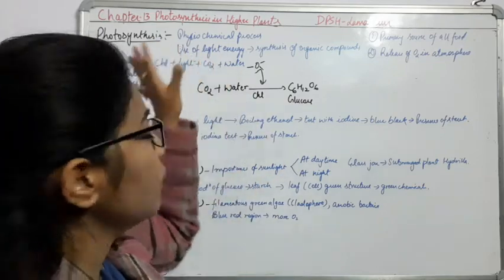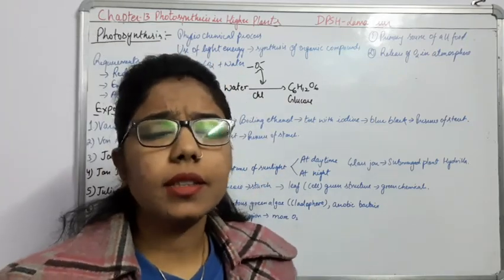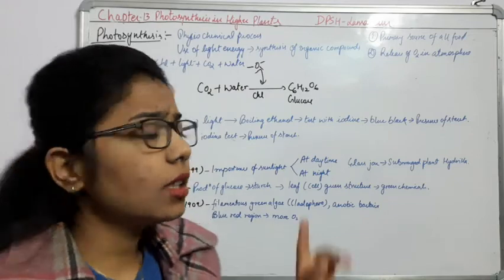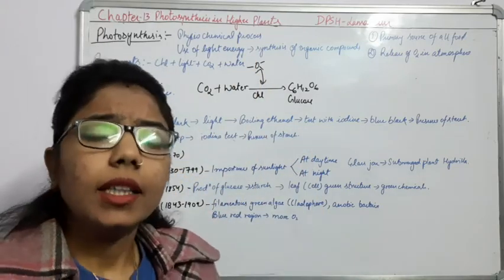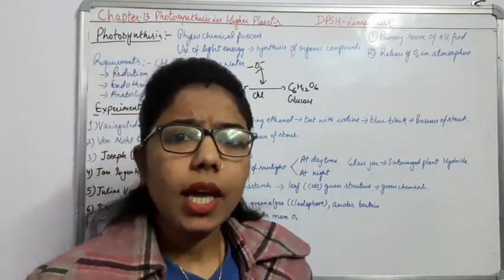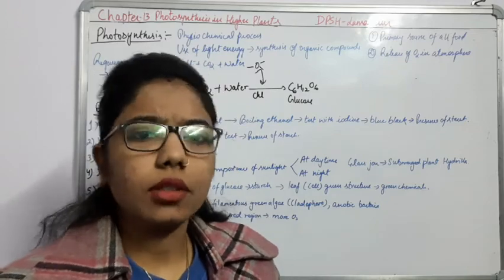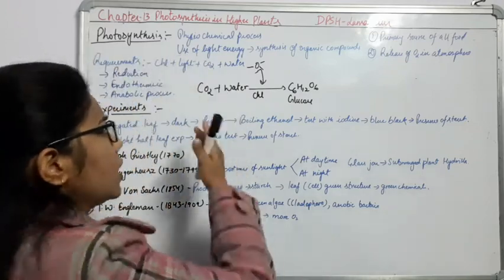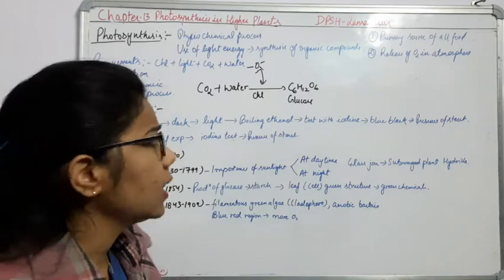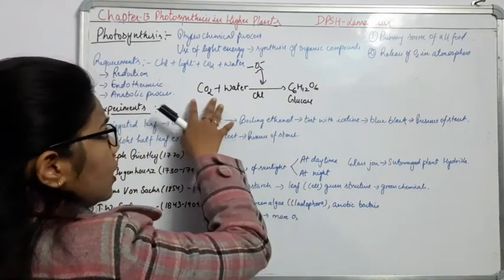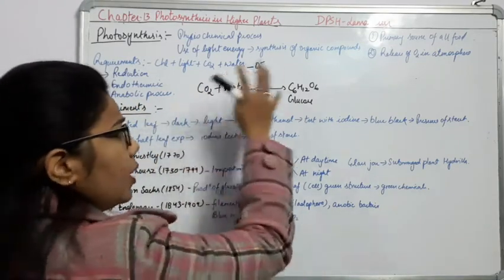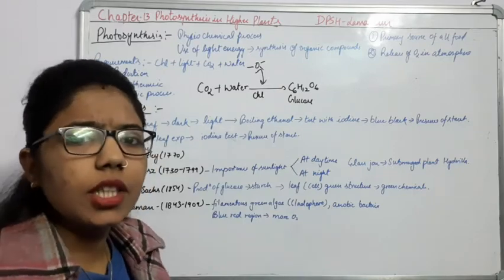Whenever we are talking about photosynthesis, some characteristics are there. The first characteristic is physiochemical. It means that there must be some physical change as well as chemical change. So what physical change are you seeing here? It is CO2, and from here you are getting the glucose. Some physical change is there.